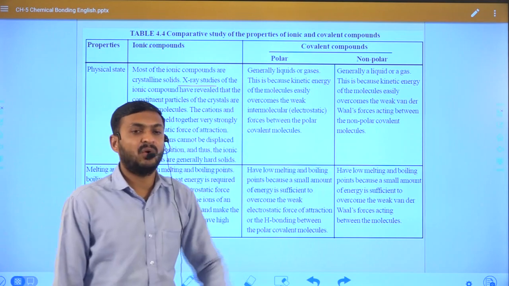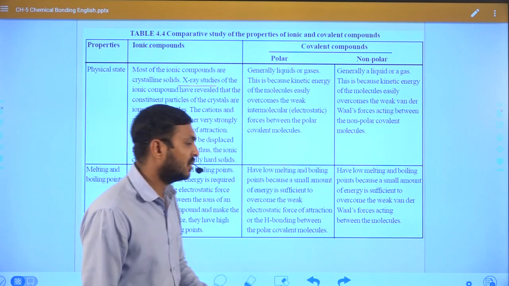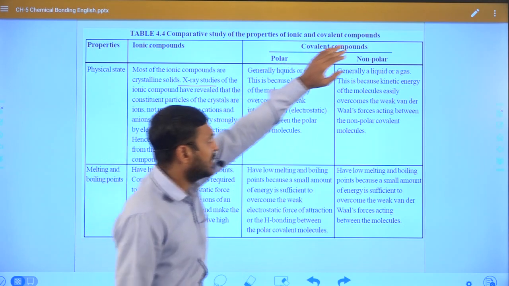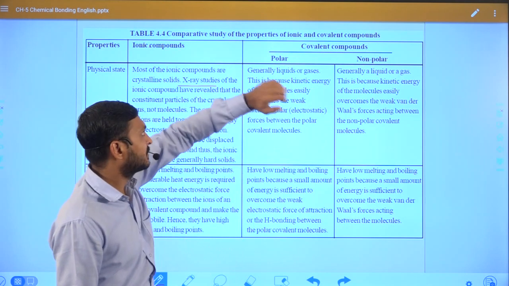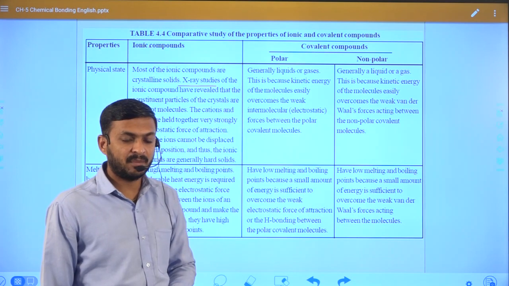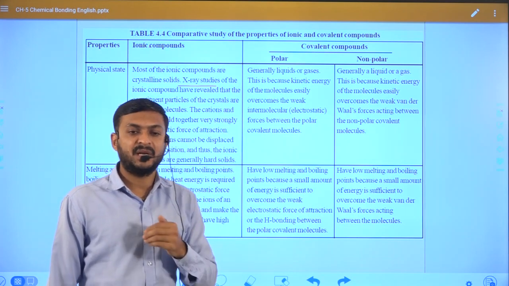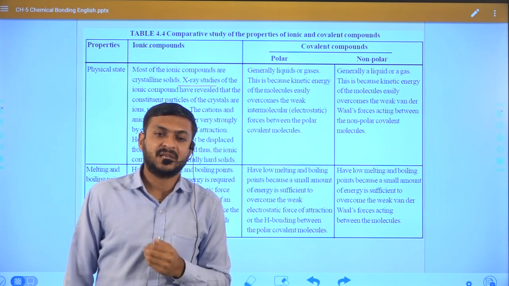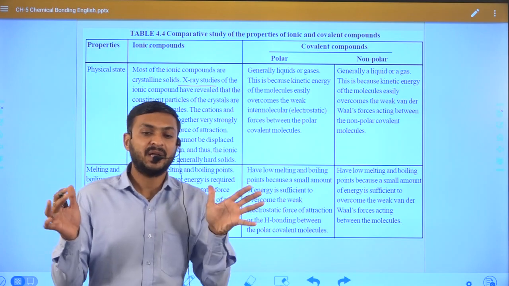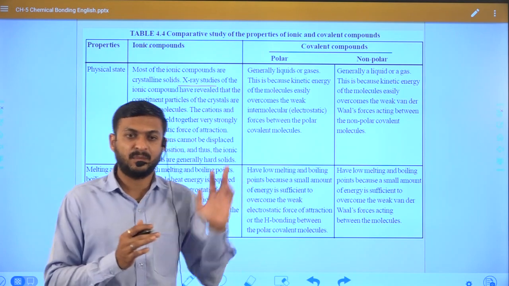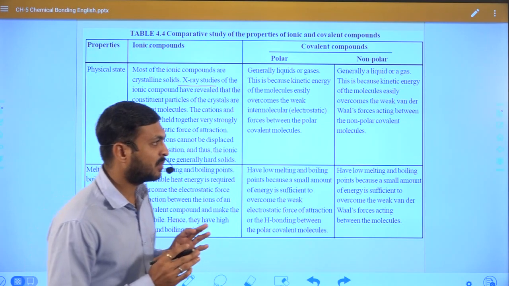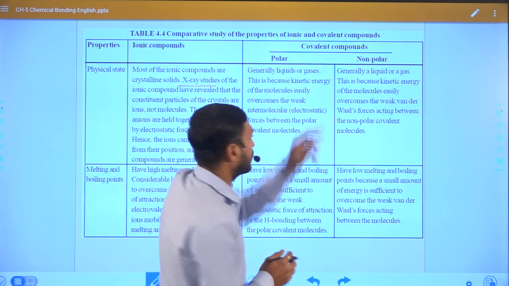While in the case of a covalent bond, we also classify covalent bonds into two parts. One is polar and another is called non-polar. In a polar compound, the physical state is generally either liquid or gas. The interaction will be less as compared to an ionic compound, but it will form the bond, and this type of covalent bond is known as a polar covalent bond.